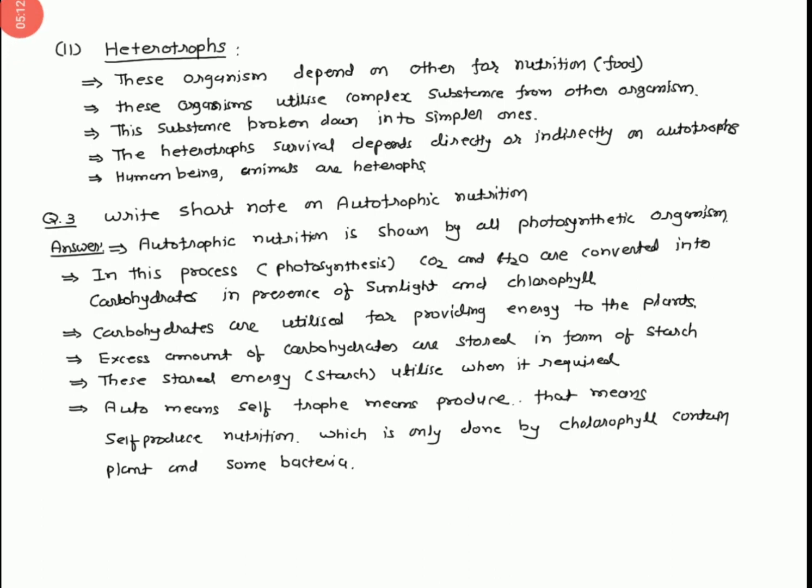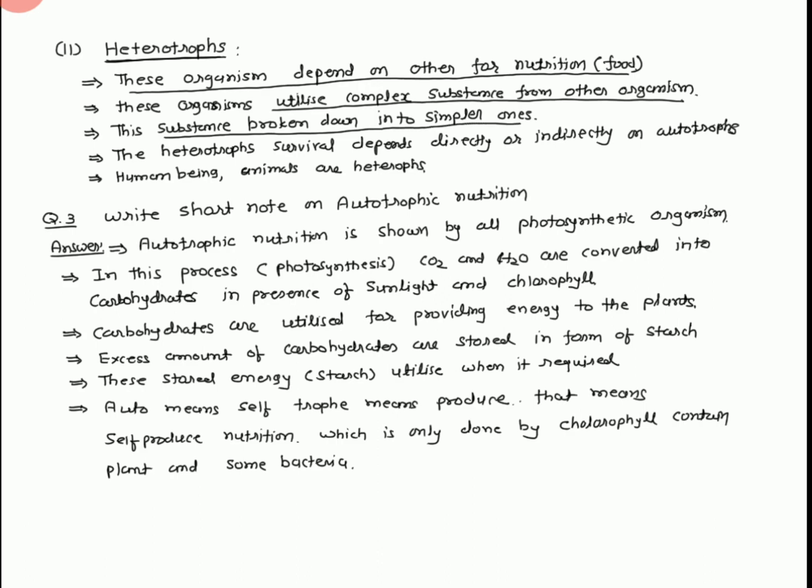Now we explain the second type, heterotrophs. These organisms depend on others for nutrition, meaning food. They utilize complex substances from other organisms, and these substances are broken down into simpler ones.